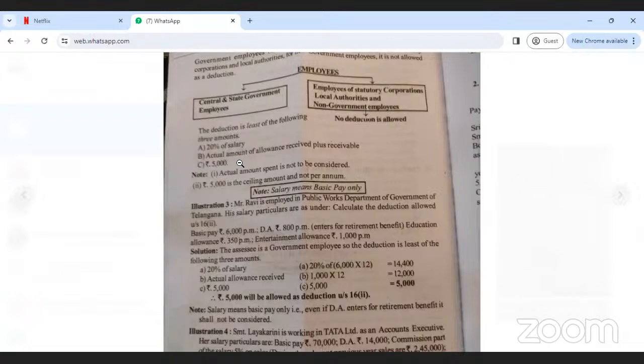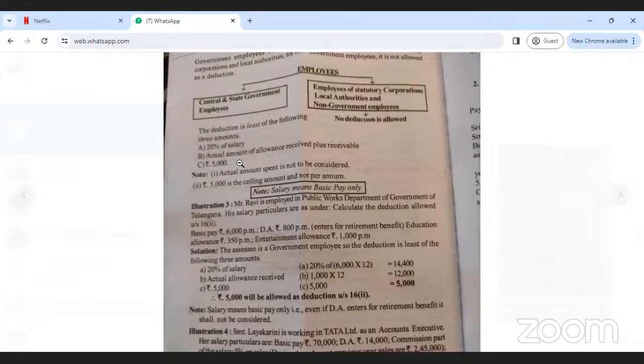So here, what are the points? The employee comes under a central or state government employer or a non-government employer. If the employee is a non-government employee, no deduction is allowed. Just you have to write the note: the employee comes under non-government employee, that is the reason for entertainment allowance no deduction is allowed.